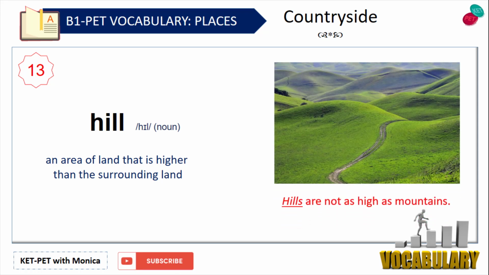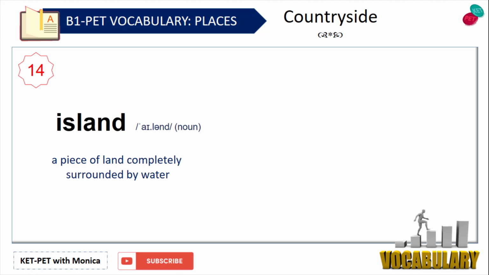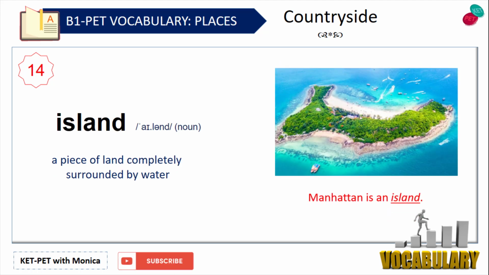Hill. An area of land that is higher than the surrounding land. For example, hills are not as high as mountains. Island. A piece of land completely surrounded by water. For example, Manhattan is an island.